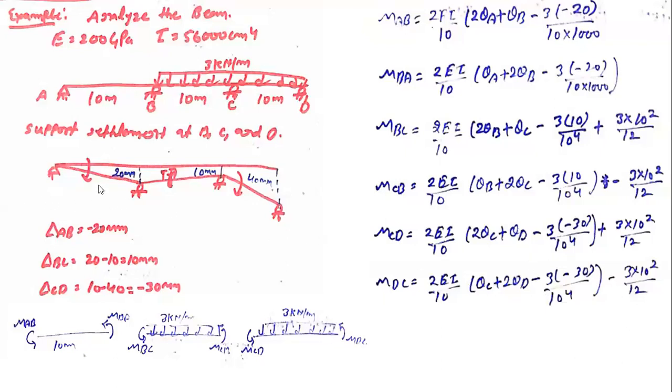First step is to isolate the joint. Second, you can write yourself, that is the calculation of fixed end moments. Then the third step, we put these fixed end moments and the values into the slope deflection equation. So MAB is 2EI by L, where L is 10 meter.